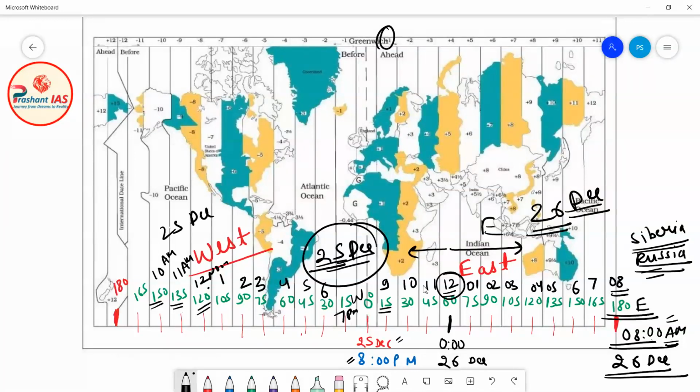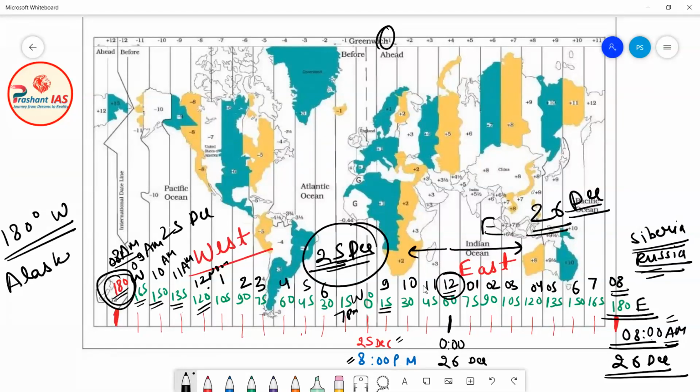At 165 degrees, the time will be 9 a.m., and at 180 degrees west, the time will be 8 a.m. Now what does it mean? Friends, at 180 degrees west there is a very famous place, Alaska, and this Alaska belongs to the United States of America.